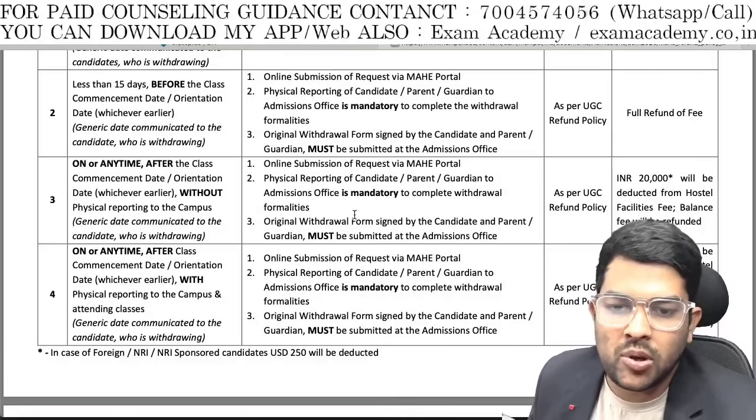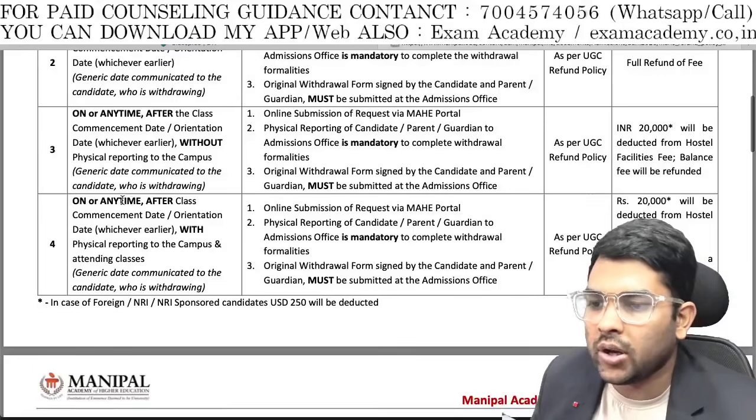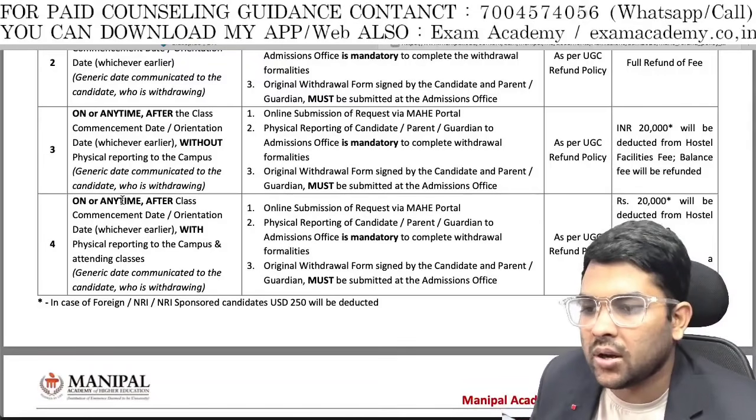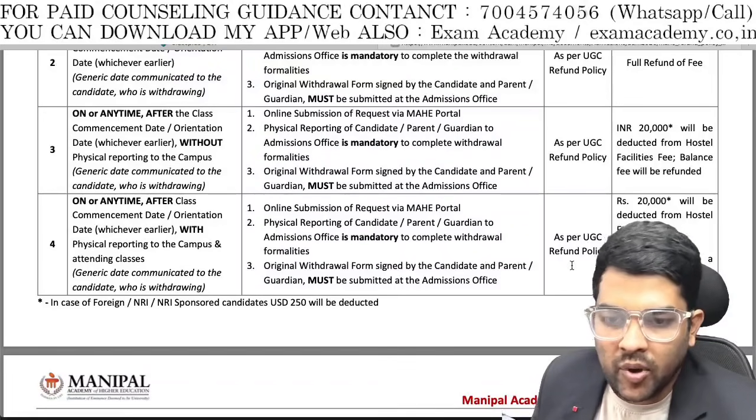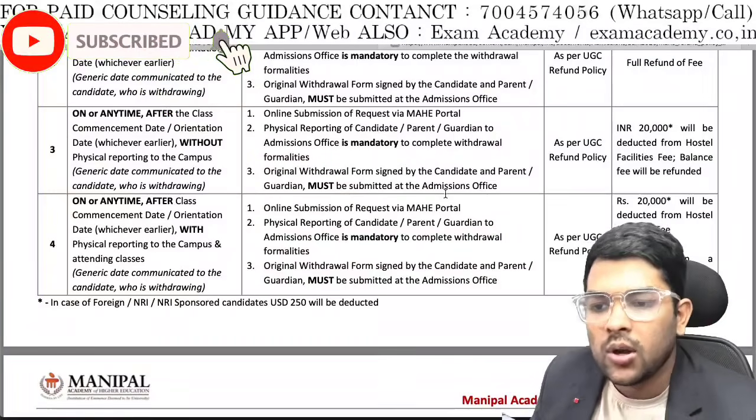Indian rupees 20,000 will be deducted from the hostel fee. The balance fee will be refunded. Everything. And on or any time after the class commencement orientation date, earlier of which physical reporting to the campus, a refund will be provided with a 20,000 deduction or deduction on the basis of monthly, whichever is more. So this is the UGC guideline.